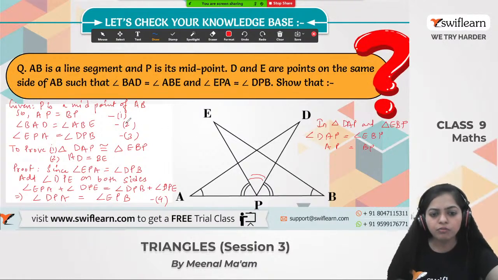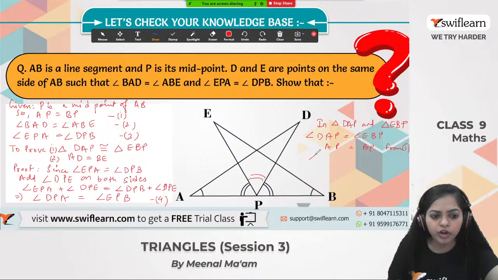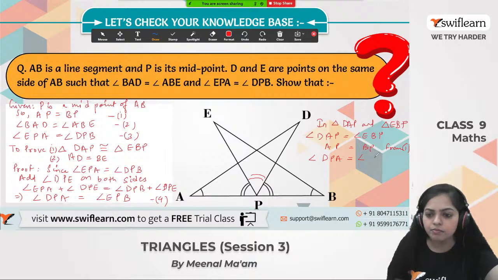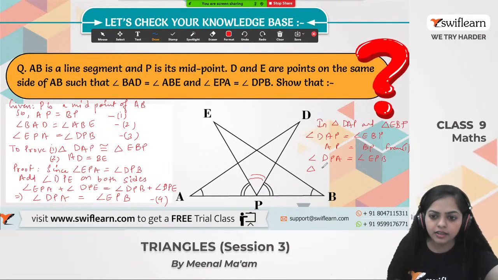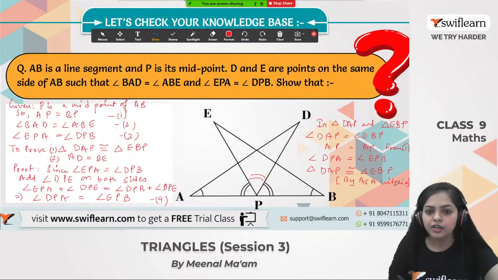From the first equation we have these two parts equal, and also from the fourth equation we have angle DPA is equal to angle EPB. So by the angle side angle criteria, triangle DAP is congruent to triangle EBP, by ASA criteria. These two triangles are congruent. Got it? So our first part is solved.